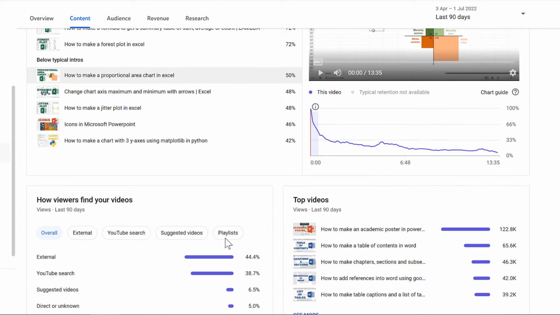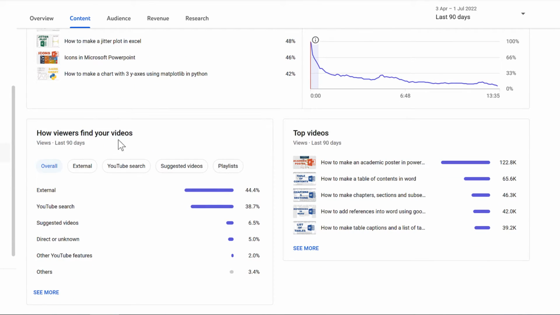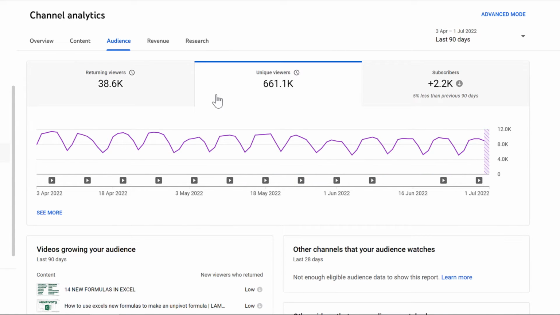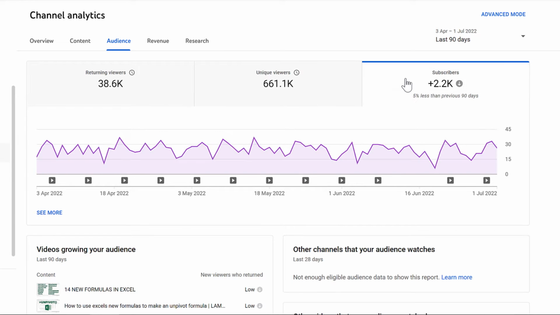Then we can also have a look at how viewers find your videos. So this is mostly from external sources. So that would be like people searching for something on Google, for example, and also from YouTube searches. Then we'll have a look at the audience tab. And we'll see for the returning viewers and the unique viewers, these both have a very similar weekly pattern to the overall views.